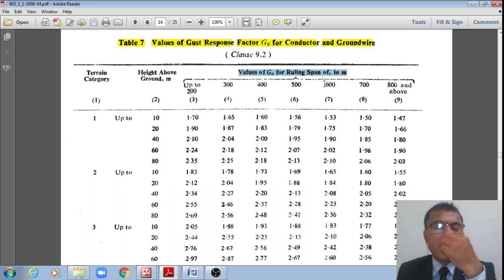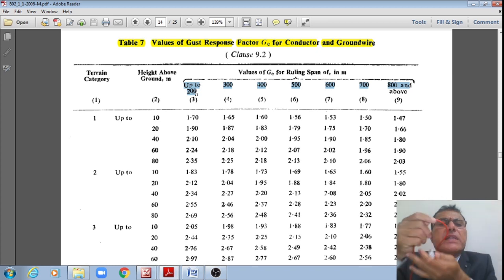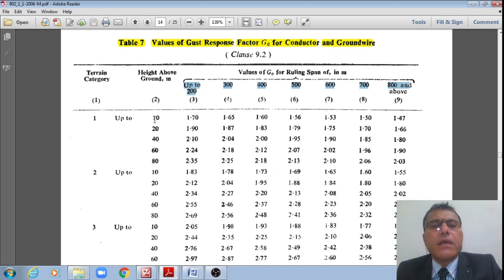If that wind span is up to 200 meters, then let us say if the height above the ground is 10 meter for terrain category 1, then that gust response factor is equal to 1.7, whereas if that wind span is equal to 300 meters, then that will decrease to 1.65.